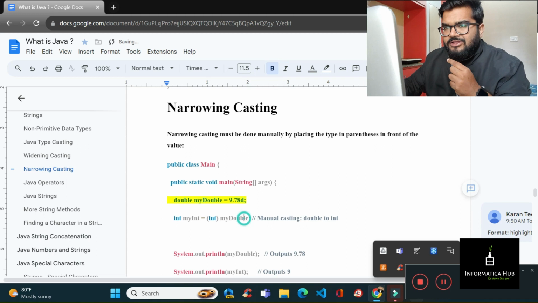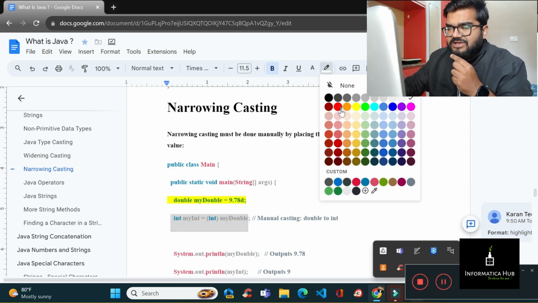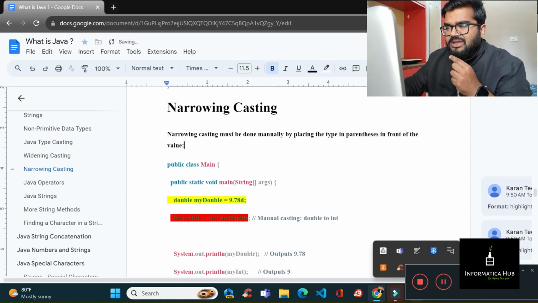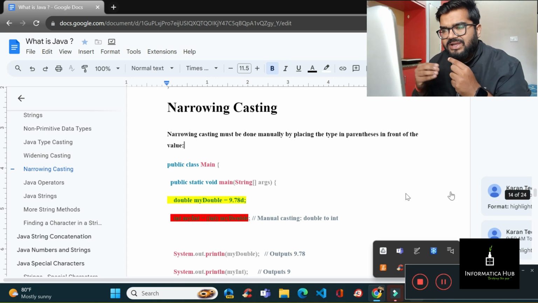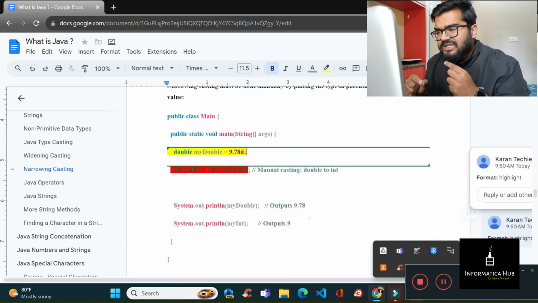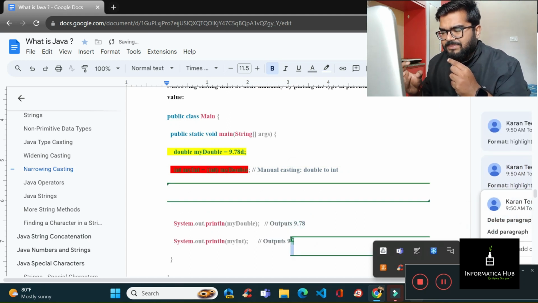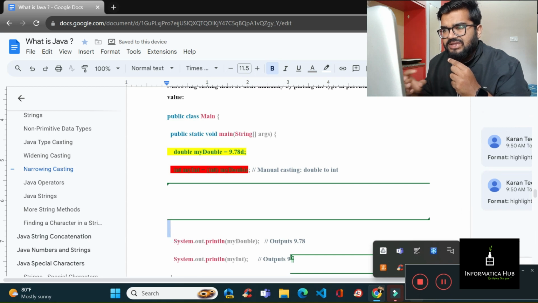Now what is happening here, a manual cast is done and myDouble has been assigned to an int. Here it's from a higher type to a lower type, so this is known as narrowing casting. You can see the output is 9.78, and here the output is 9. So keep in mind all this.